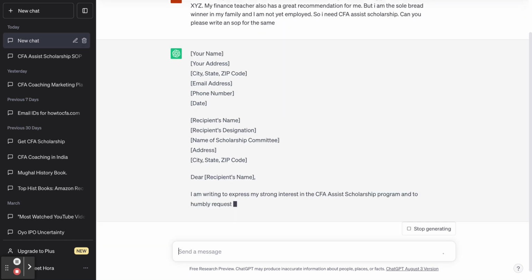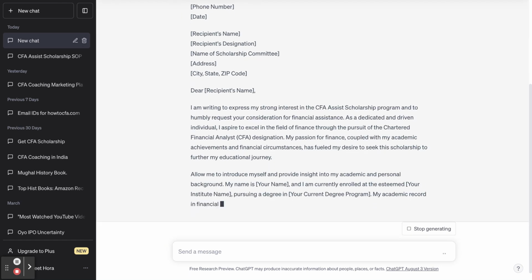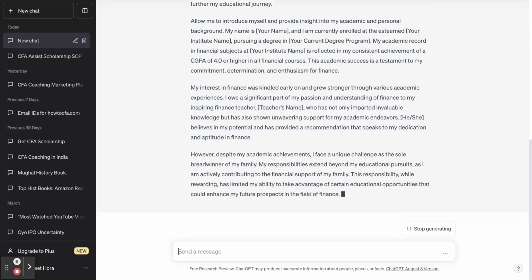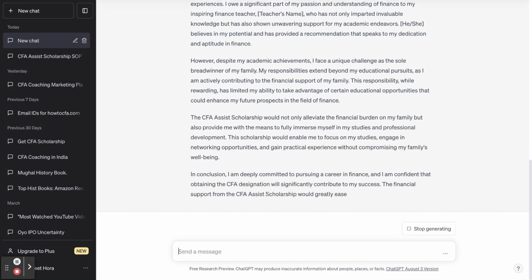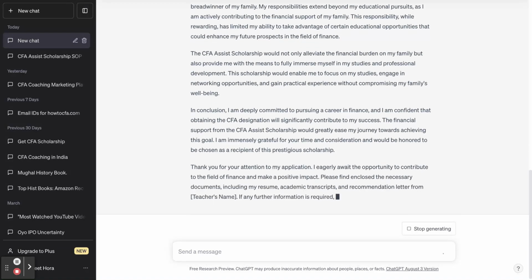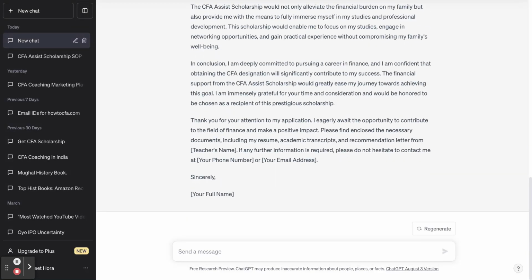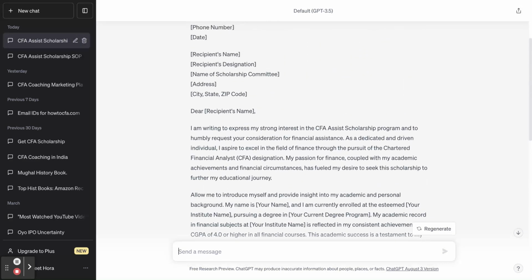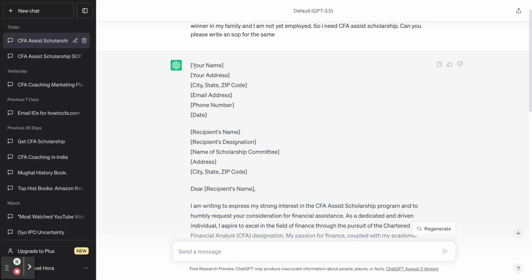So I just press enter and see, it has already started typing and putting in everything. It structures the entire context in a very lucid format, adds its artificial intelligence, and builds this beautiful SOP letter for me in a matter of seconds. What I can do now is copy this entire thing, paste it on a Word doc, and easily edit it as per my requirement.